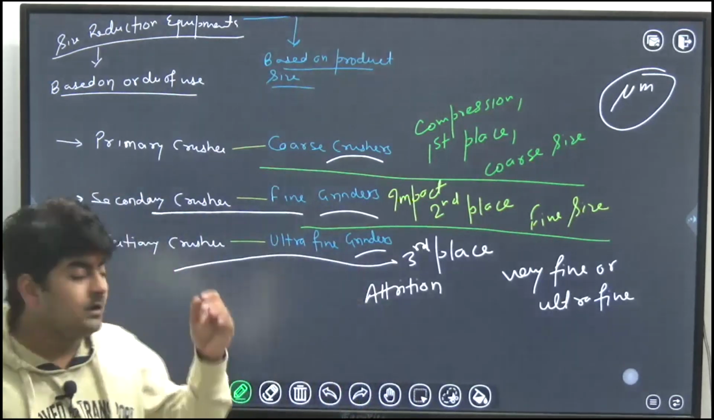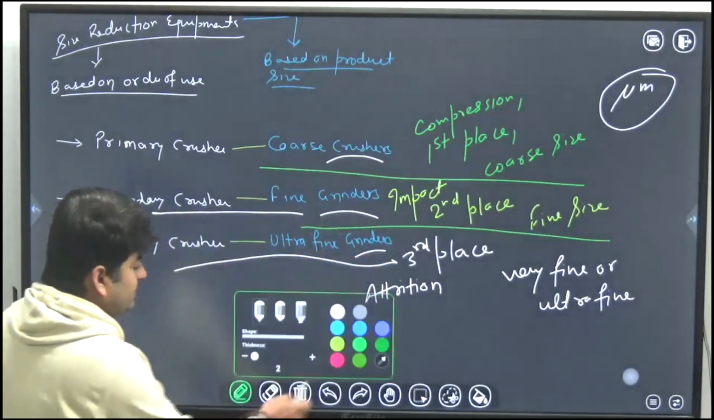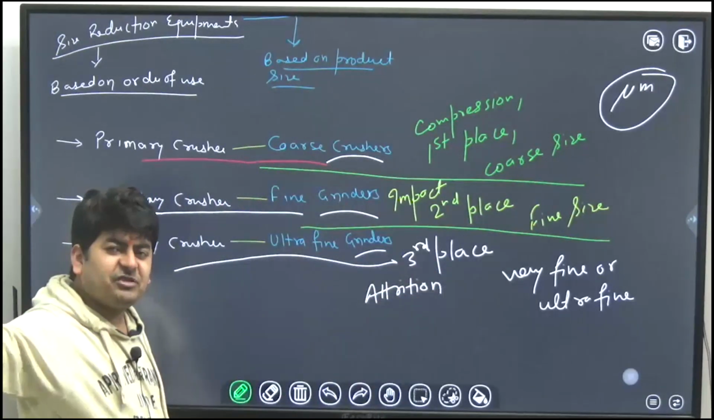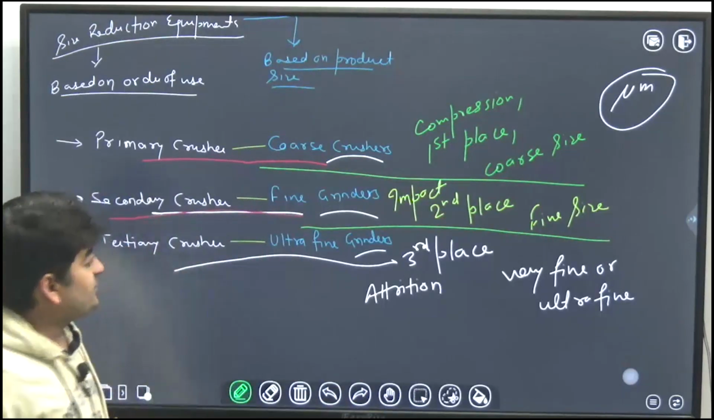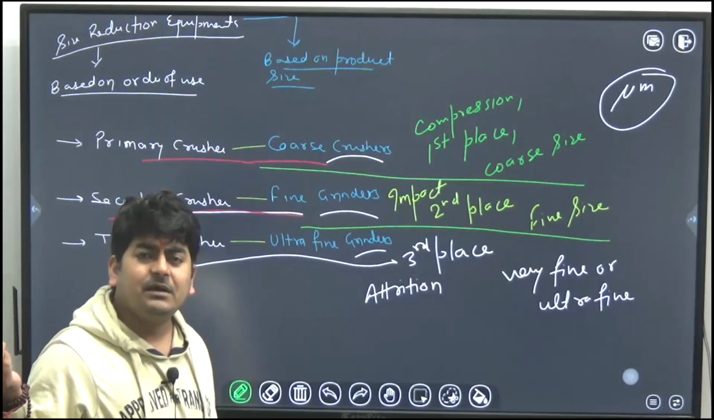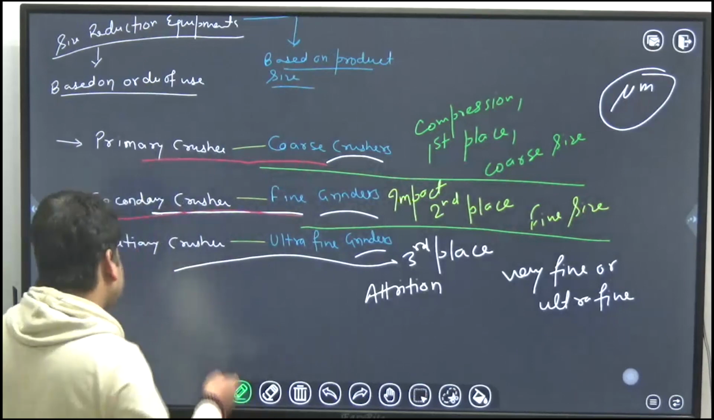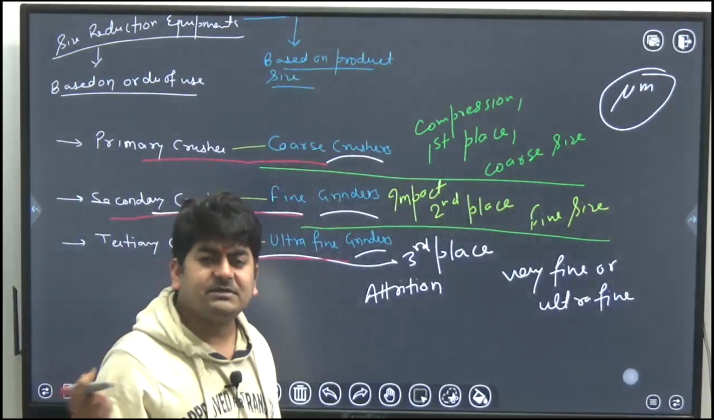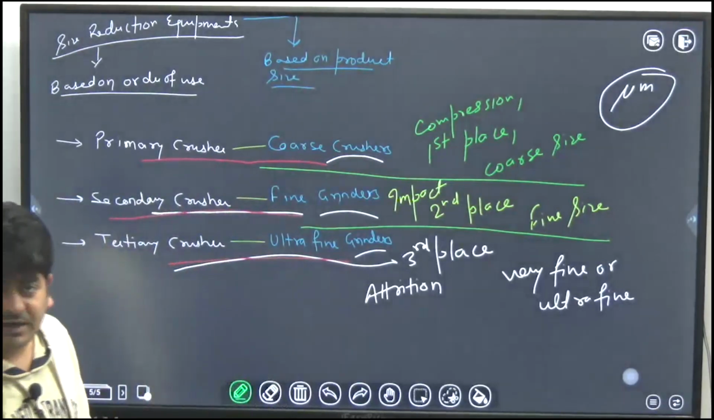Okay, so I hope this difference is clear. And there are 2-3 equipments you must know. Primary crushers, coarse crushers are like jaw crushers, gyratory crushers, roll crushers, etc. Secondary crushers, fine grinders are like ball mill, hammer mill, pebble mill, tube mill, needle mill, etc. Tertiary crushers and ultra fine grinders are like colloidal mill, attrition mills, fluid energy mill, etc. So these are the examples of these categories of equipment.